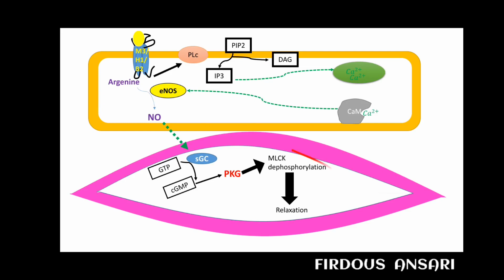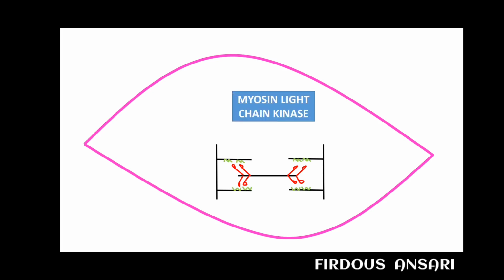A little bit I need to emphasize on this myosin light chain kinase thing. Suppose this is your smooth muscle and these are your sarcomeres. This is your actin. This is myosin heavy chain. This is myosin light chain, and this green thing you can see is the binding site of the myosin to the actin. Now this is your enzyme myosin light chain kinase.